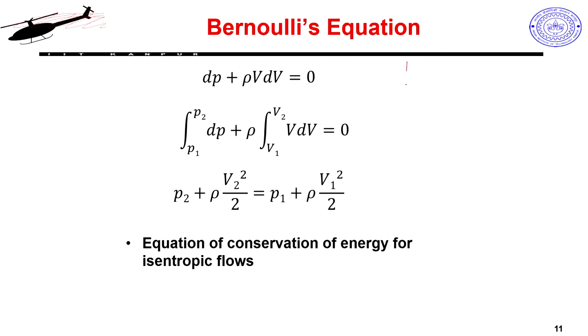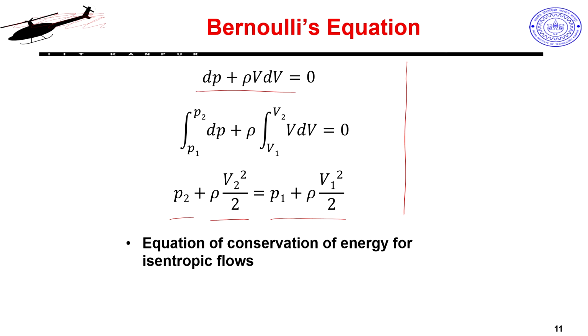It could be rigid bodies or point masses, but for fluids where we are looking at pressure and volume changes, the same equation comes out in this kind of form. We have obtained this equation earlier: dP plus rho v dV. Because my energy is not going to change, I integrate that and I get that my pressure energy plus my kinetic energy, that is my static pressure plus my dynamic pressure, should remain constant. Same idea I have applied for my velocity measurement, airspeed measurement. The same Bernoulli's equation we applied there also.